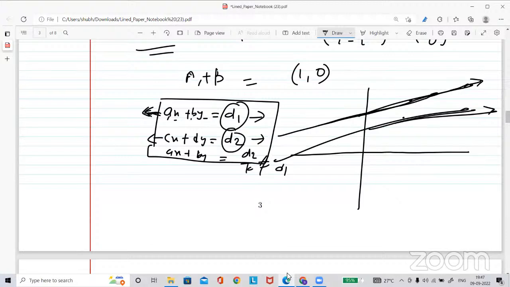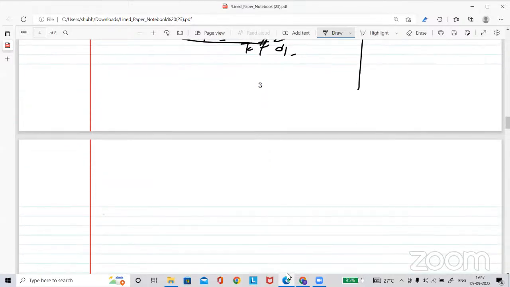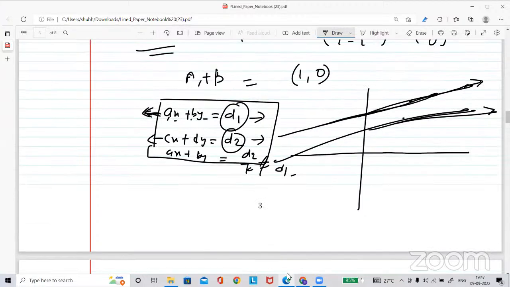Then there are the no-solution case and the infinitely-many-solutions case. Even if the coefficients are proportional, the lines can be parallel, right? Suppose in the first equation the coefficients are 2 and 3, and in the second equation 4 and 6. It is proportional to the first, so the lines will be parallel. Yeah, that's what I said. In that case, c will be k times a and d will be k times b.